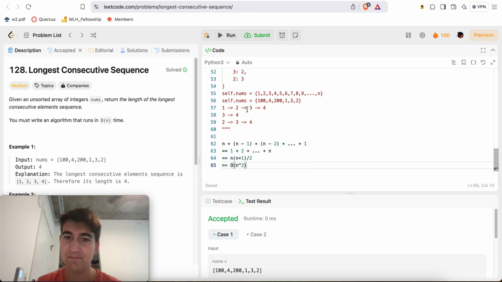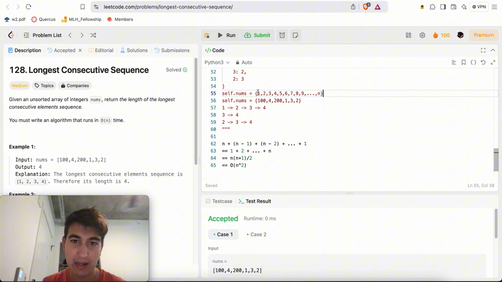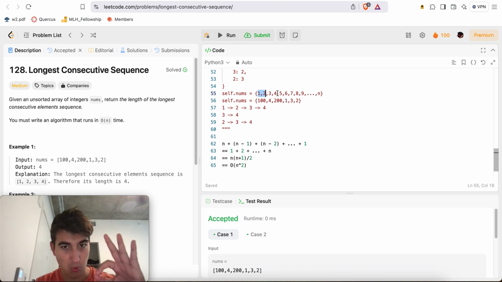But here's the thing. When I compute the entire length of the chain starting from 1, then when I get to 2, as part of the chain from 1, I already calculated the length of the entire chain from 2. So what if in this example, when I calculated the chain from 1, I calculated the answer for every single number through that chain? That way, when I get to 2, I already know the solution, O of 1. For 3, I already know the solution, O of 1.